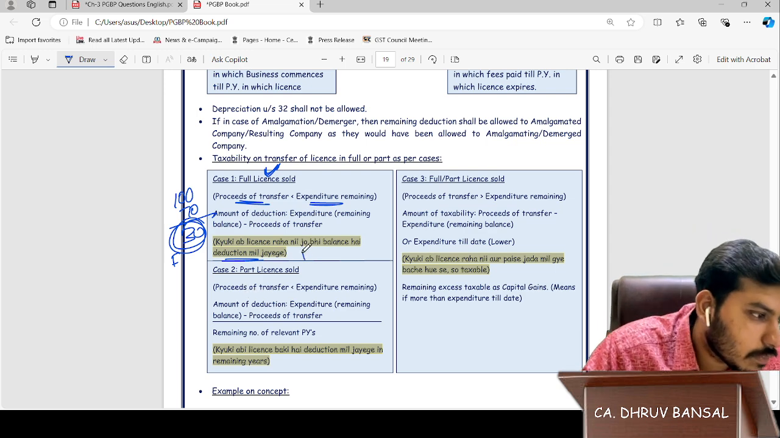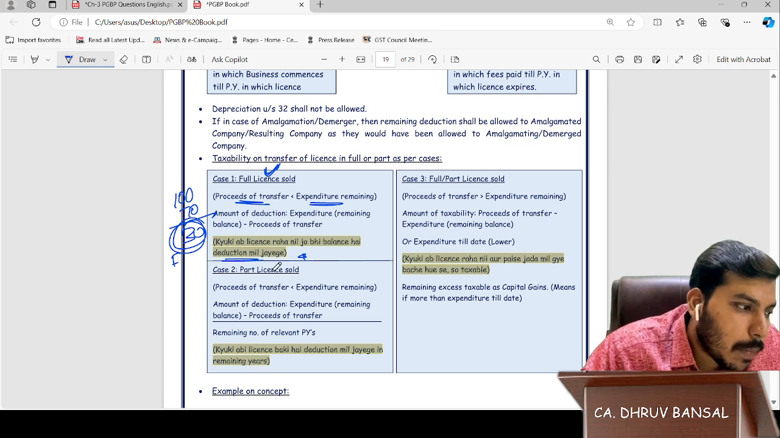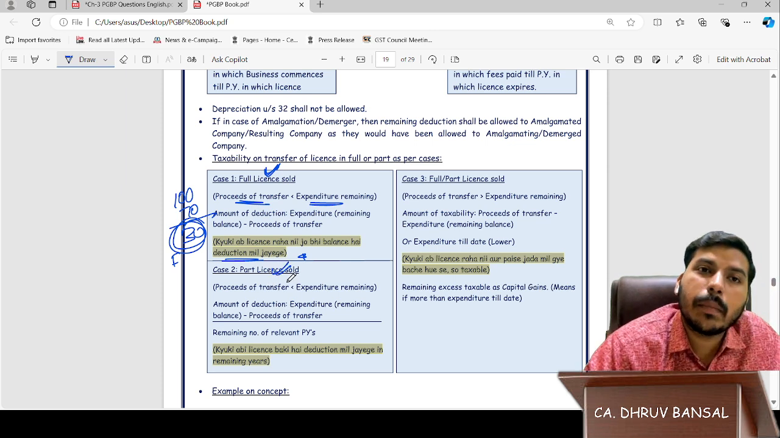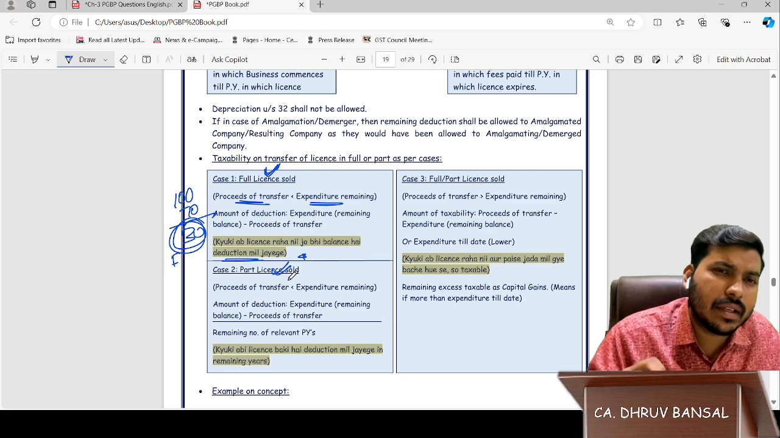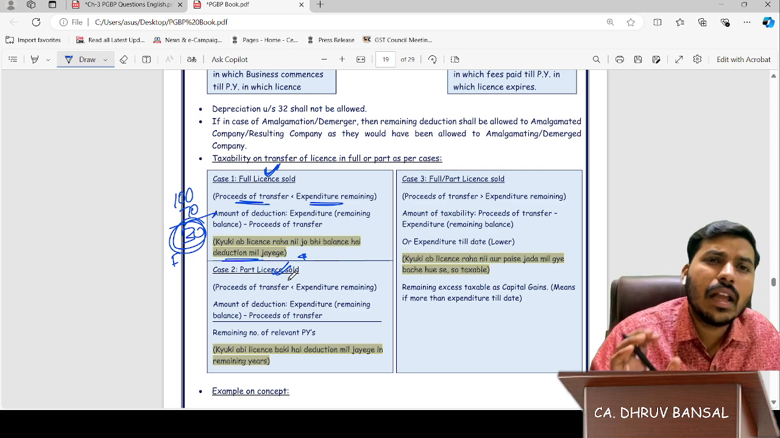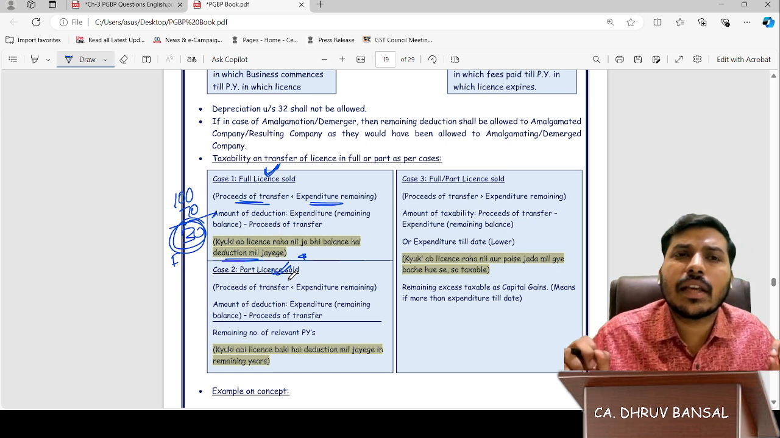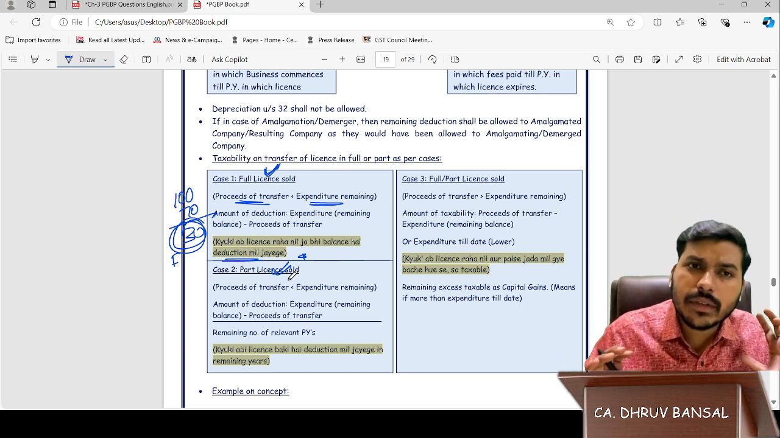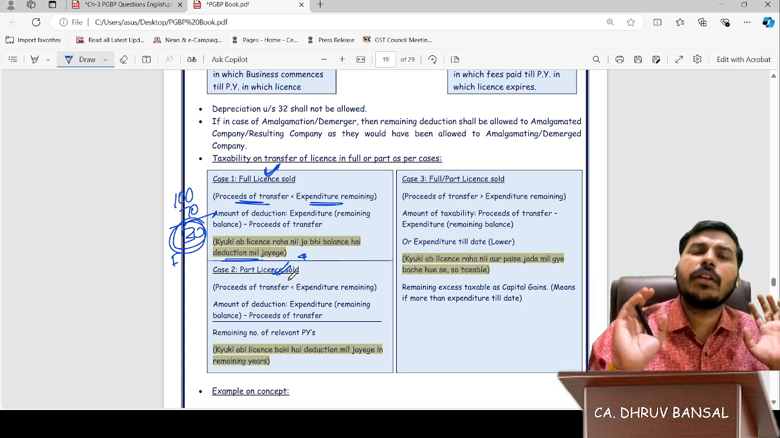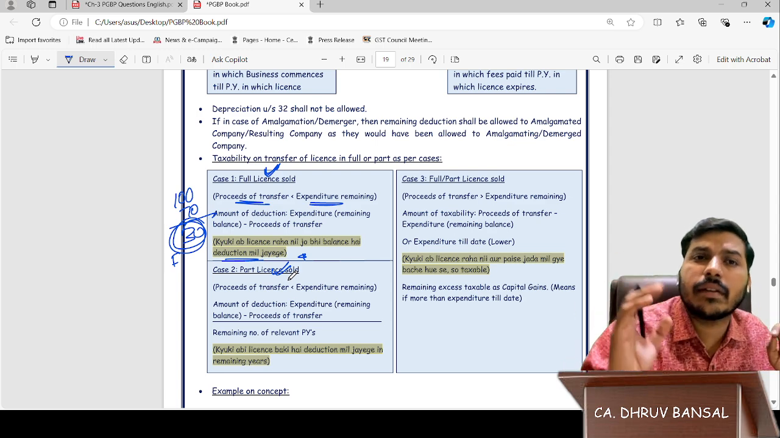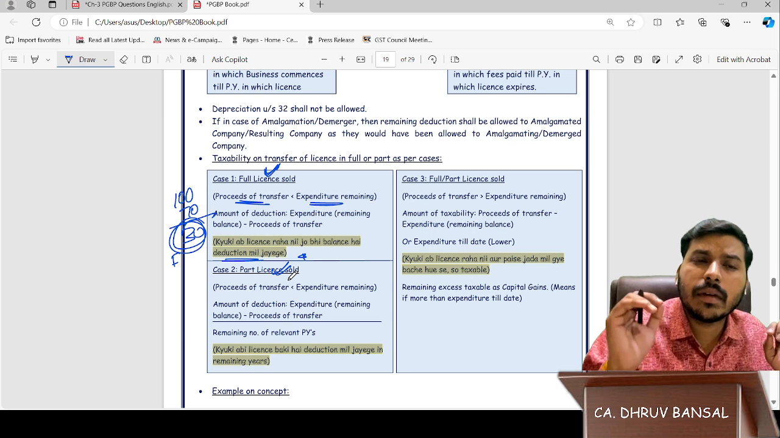Okay, sir. Case 2, part license sold. If the license is sold in part, it means some asset is still there, and for that asset we can still take the expenditure in future previous years. We can still take the expenditure in future previous years, because some asset is there.